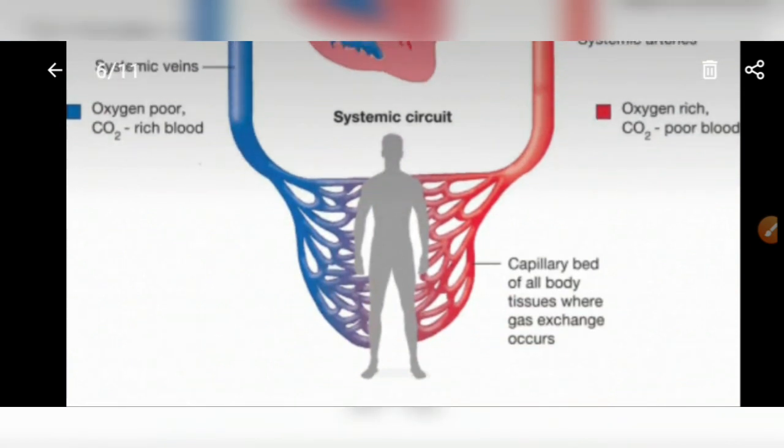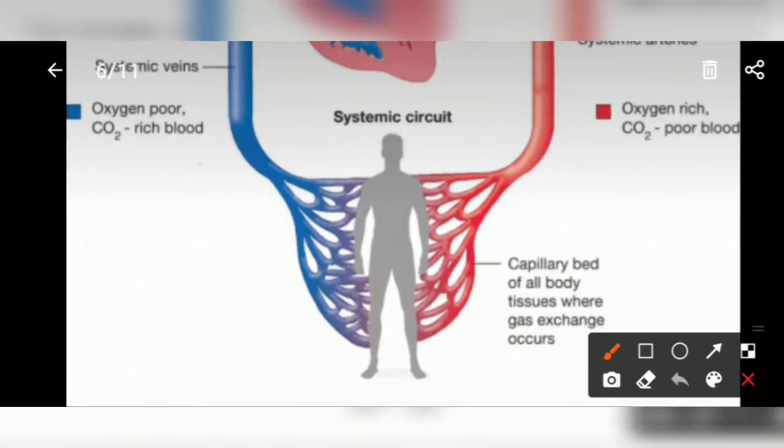Oxygen is taken into the tissues, and carbon dioxide is released into the blood. This takes place at the capillary level.